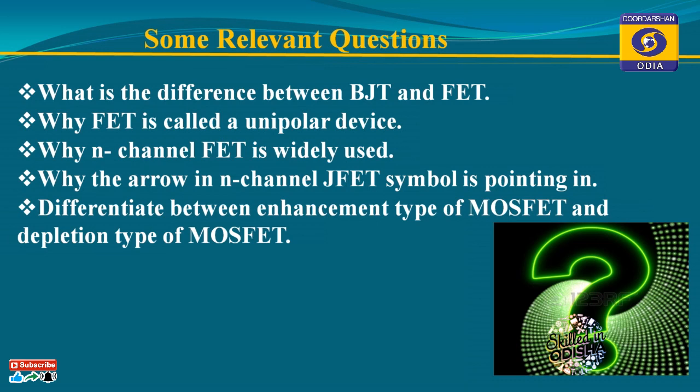Why is the arrow in the N channel FET symbol pointing in? As we know, in N channel FET the direction of the arrow is inward. That indicates the direction of the gate current that would flow if both the junctions were forward biased.